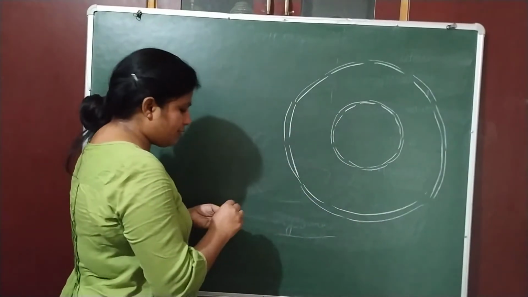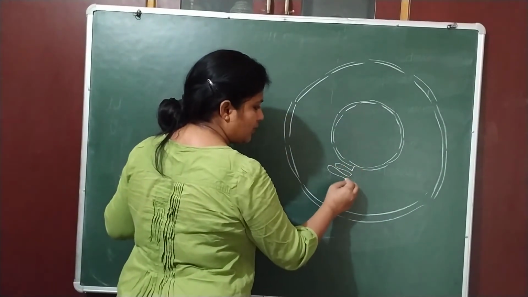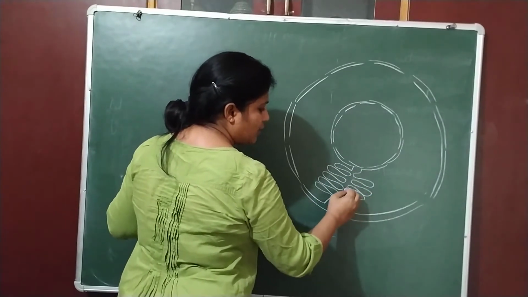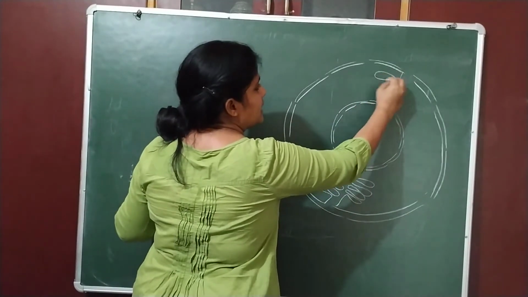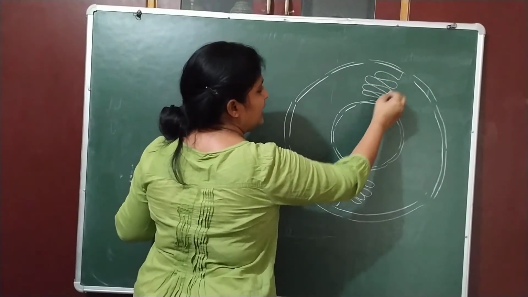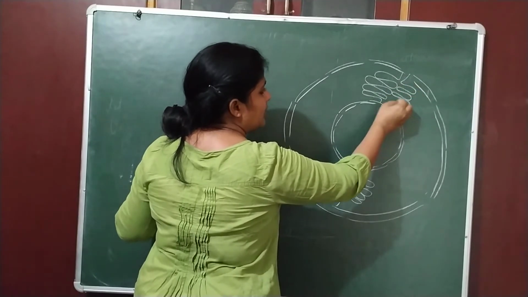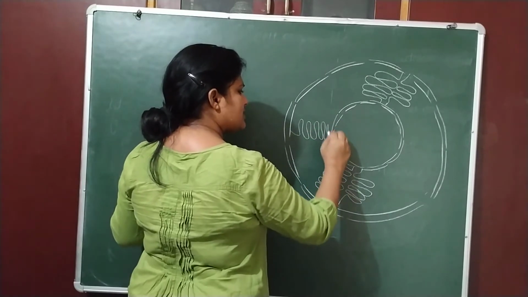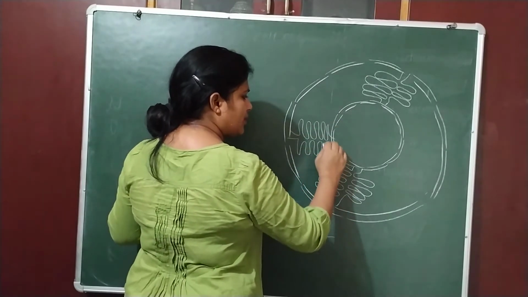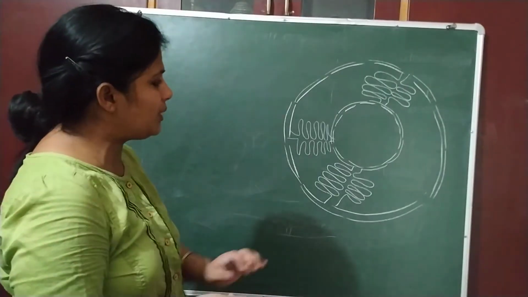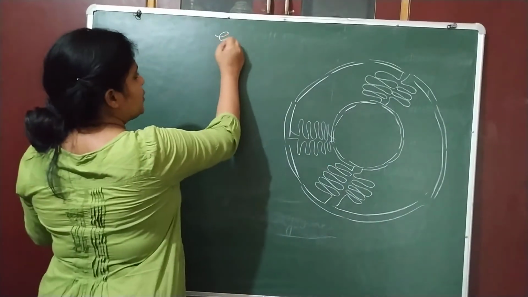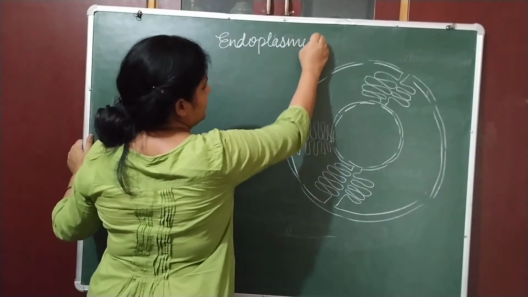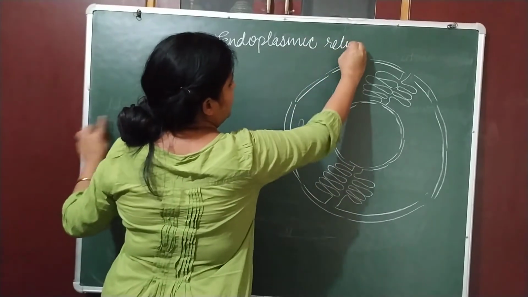I am not drawing the structure of the nucleus because I am going to emphasize only the endoplasmic reticulum. This is the endoplasmic reticulum. It is a link between the plasma membrane and the nuclear membrane, and is scattered in the entire cell. So you can notice that these are the transporting channels. What is this? Transporting channel, endoplasmic reticulum.